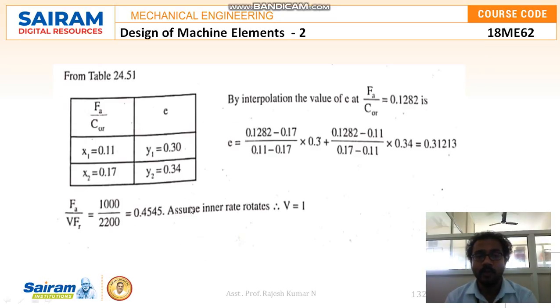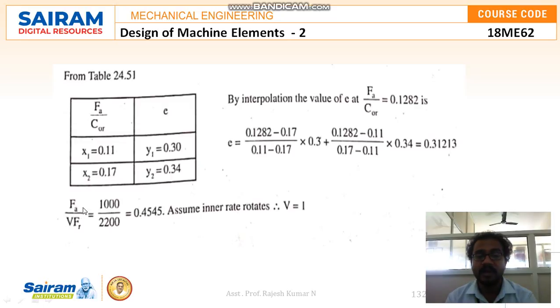So from table 24.51, for FA by C0R and e: x1 is equal to 0.11 and e1 is 0.30, and x2 is equal to 0.17 and e2 is 0.34. By interpolation, the value of e at FA by C0R equal to 0.1282 is e is equal to (0.1282 minus 0.17) divided by (0.11 minus 0.17) into 0.3 plus (0.1282 minus 0.11) divided by (0.17 minus 0.11) into 0.34. So the e value is 0.31213.